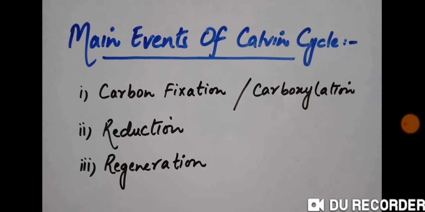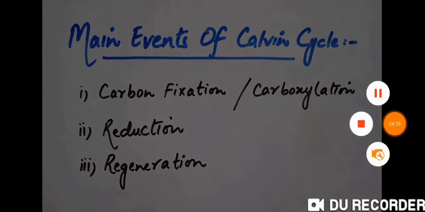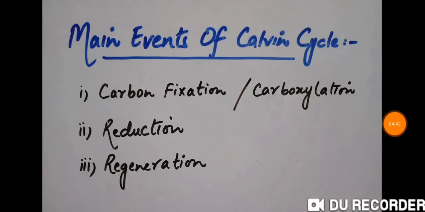The entire process of the Calvin cycle has 3 important events. These are carbon fixation or carboxylation. And carboxylation of what? Yes, carboxylation of RuBP, because carbon dioxide will be combined with ribulose bisphosphate. Then the second step is reduction. The third is regeneration. Today we will be looking into each of these events in detail.